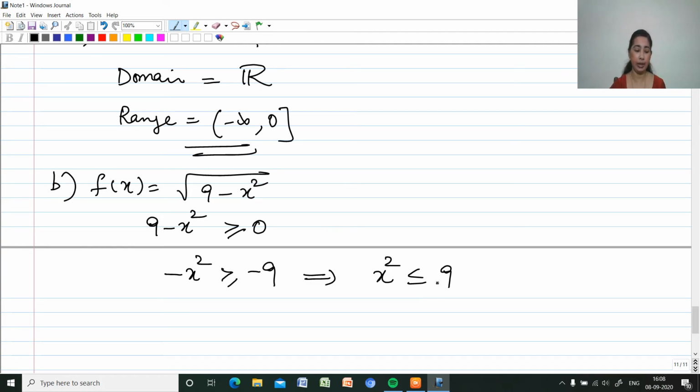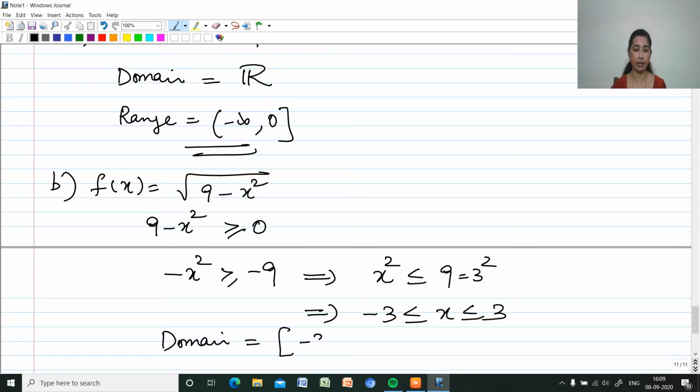So x square less than or equal to 9, this means that minus 3 less than or equal to x less than or equal to 3. So x square less than or equal to 9 means it is 3 square. So x square less than or equal to 3 square means the value of x will be lying between minus 3 and plus 3. So domain is equal to closed interval minus 3, 3. What about the range?